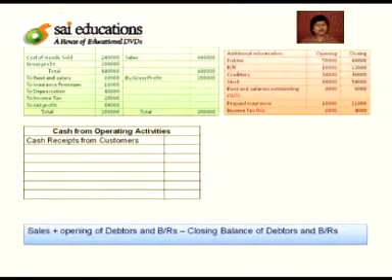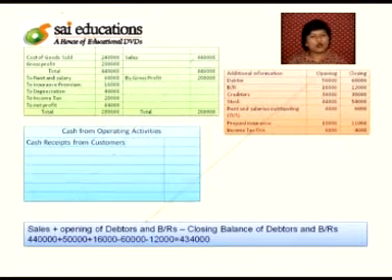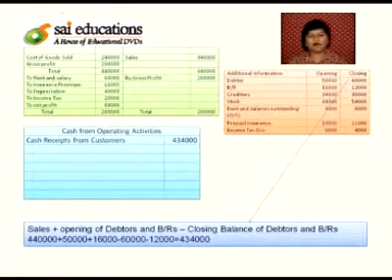Now let us generate the cash from operating activities. First of all, we will have to calculate the cash receipts from customers. The formula for the same is sales plus opening balances of debtors and bill receivable minus closing balances of debtors and bill receivables.